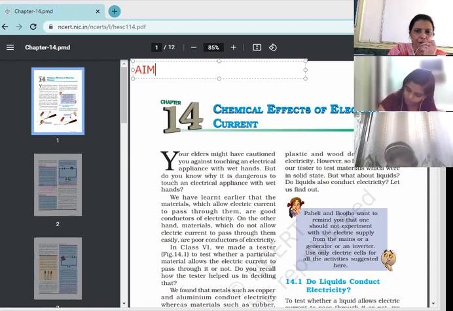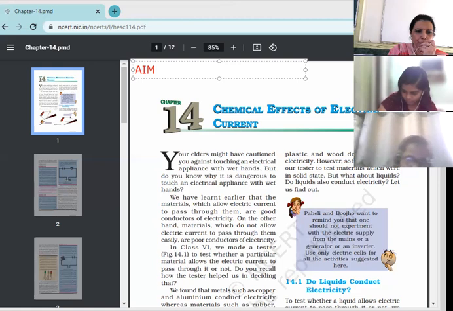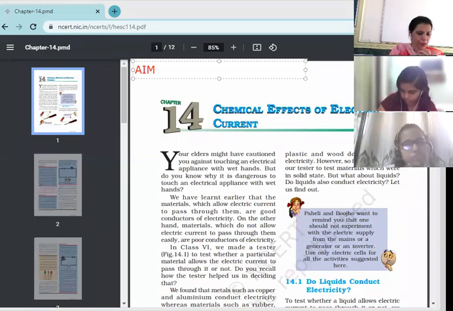Second is to know about the process of electroplating and its applications.